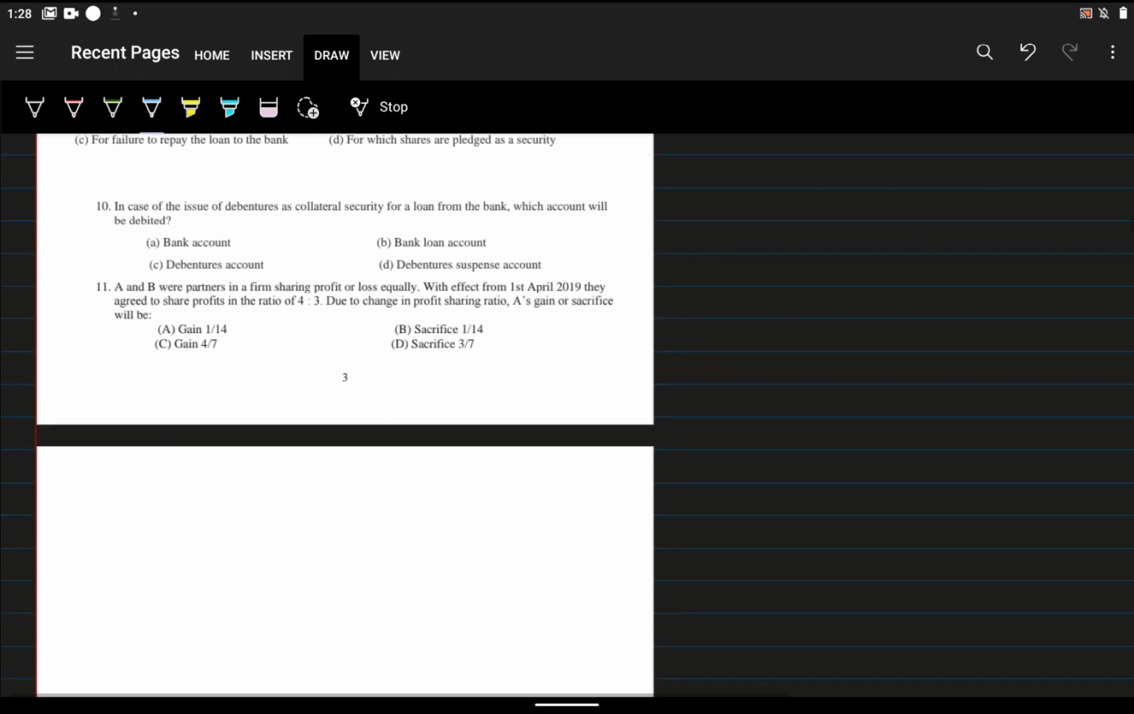Okay. So the 10th one, in case of the issue of debenture as collateral security for a loan from the bank, which account will be debited? What is the answer? Debenture suspense account.